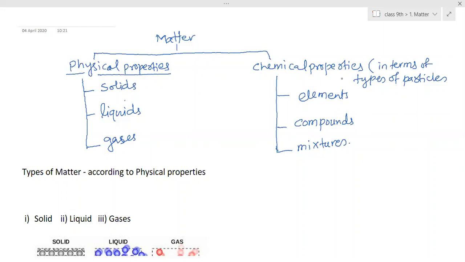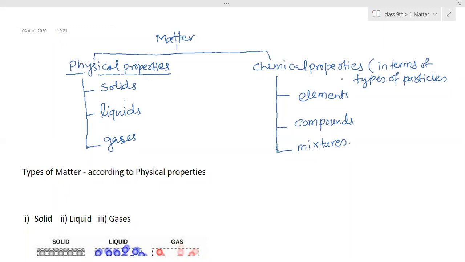So therefore, the solid and liquid difference is its shape. Solid has definite shape, liquid doesn't have definite shape. But they have the same definite volume. The volume won't change, whatever it is initially. In case of liquids and gases, what is the difference? They have the same shape. Shape is not definite, but they will take the shape of the container, both of them. Now, the differentiating point between them is the volume. The liquids have definite volume, but the gases do not have definite volume. It's clear. So these are the main 3 differentiating points.